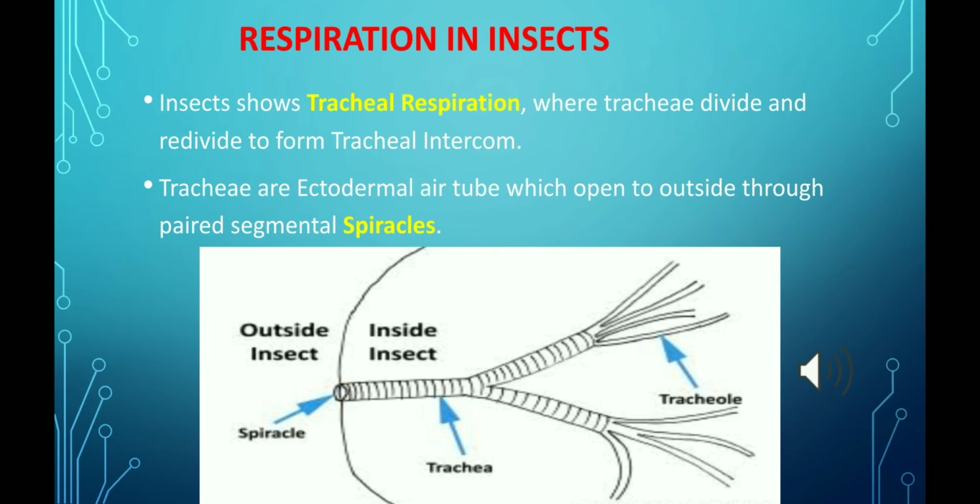segment. And here in this picture we can clearly see how the tracheal system is spread in the insect's body. The spiracle is present on the outside of the insect body and leads to the trachea, and the trachea divides and redivides and finally leads to the formation of tracheoles, and these tracheoles are directly connected with the body cells of insects.